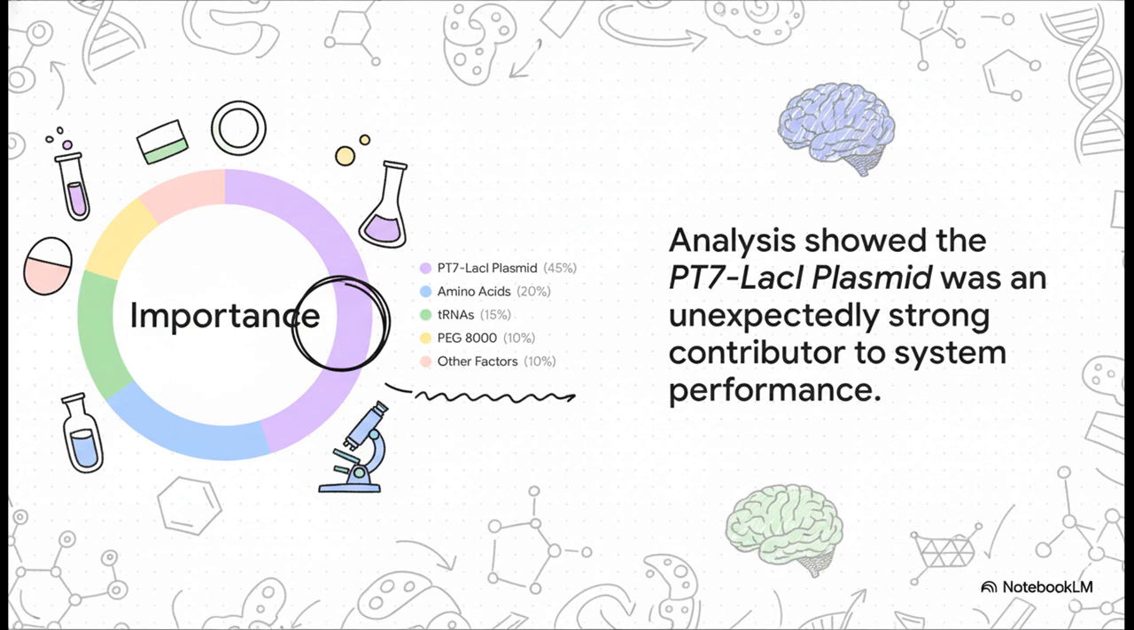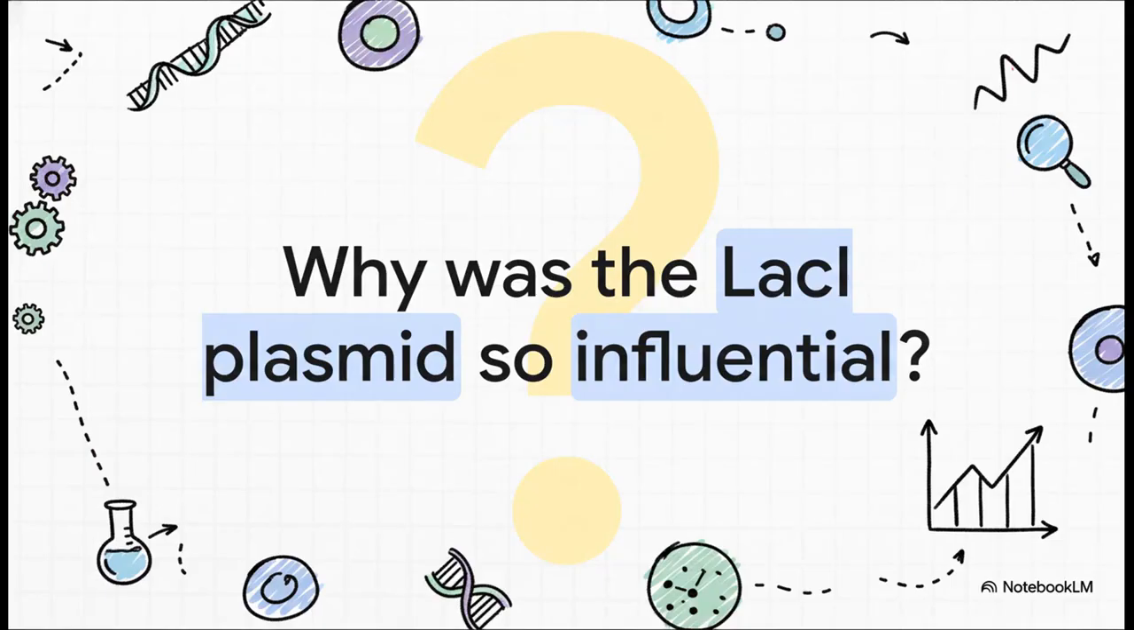This tool identifies which factors are exerting the most influence on the system's output. The analysis revealed an unexpected contributor: the concentration of the PT7 LAC-I plasmid. This component was intended only to supply a repressor protein, but it was apparently dominating the system's performance, indicating it was the likely source of a bottleneck. So this disproportionate influence from the LAC-I expression plasmid required an explanation.